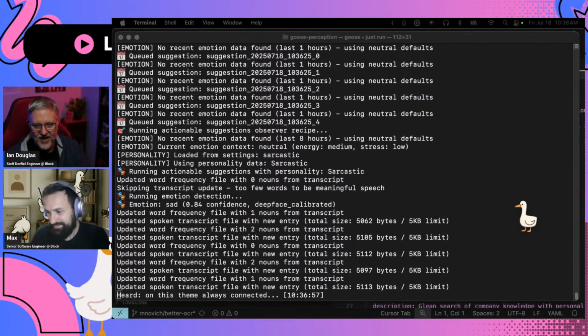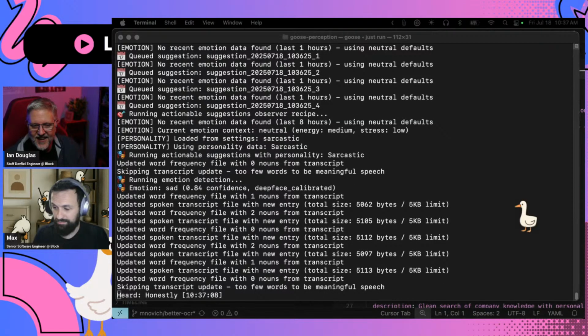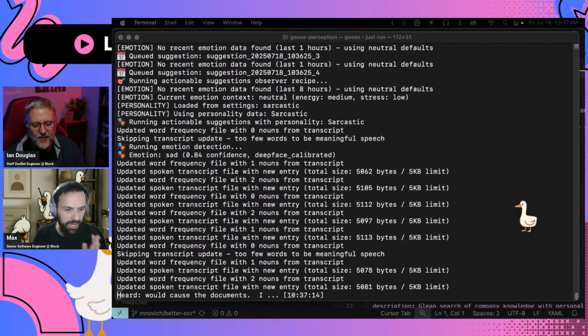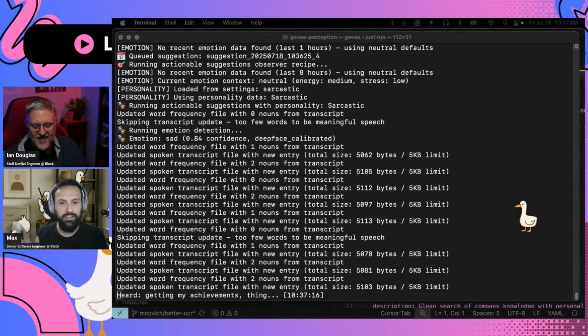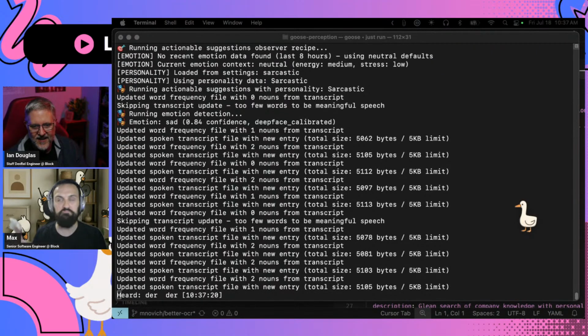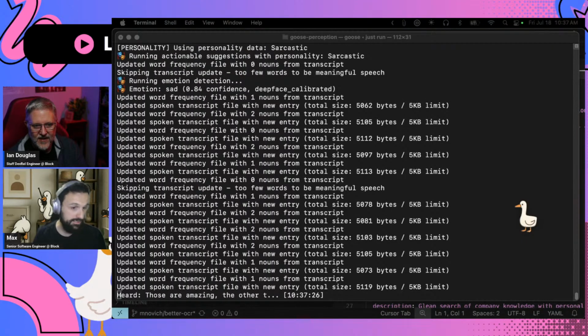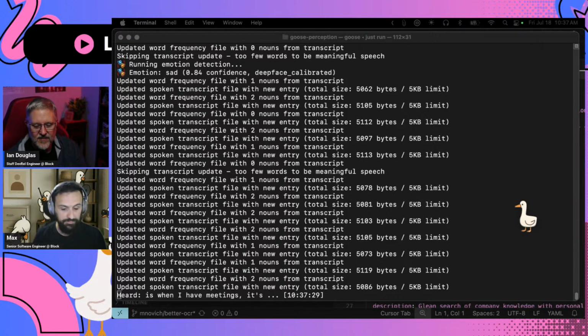Yeah, that's fair. Awesome. What would you say is your favorite thing that you've seen Perception automate and automatically do for you on your system? Honestly, I'm a lazy person when it comes to documents. I don't like documenting my achievements, things I did. The hype doc, the documents of things you did or you should do, those are amazing.